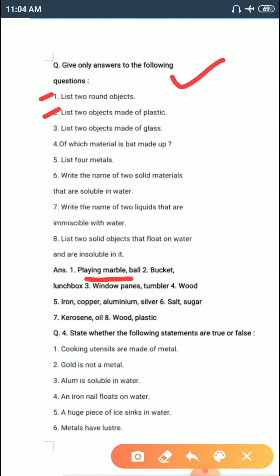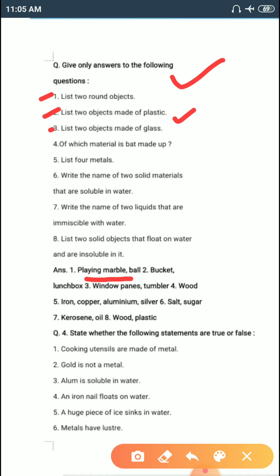Question number 2. List 2 objects made of plastics. So, everyone knows what type of objects are made up from plastic: bucket, lunch box, table, chair. Any 2 objects you can pick up and write in this second answer.